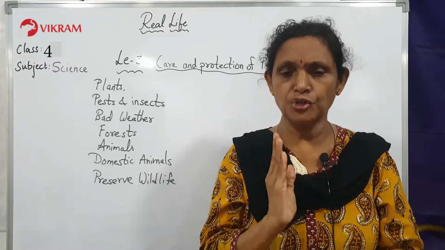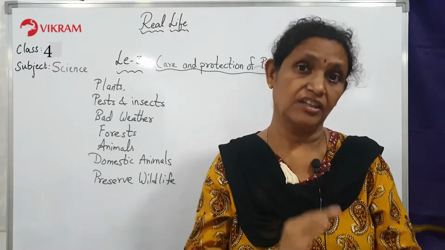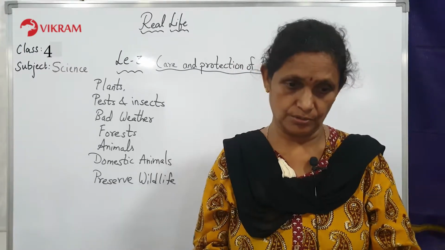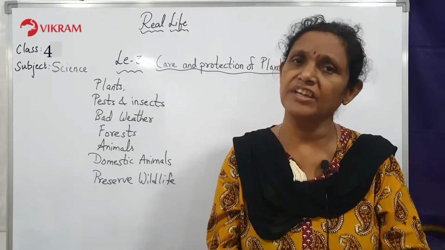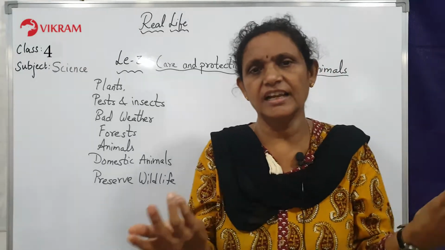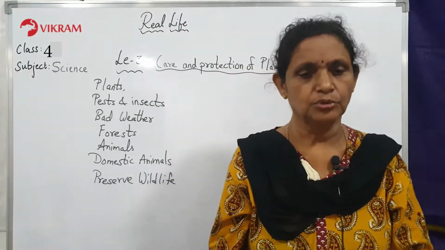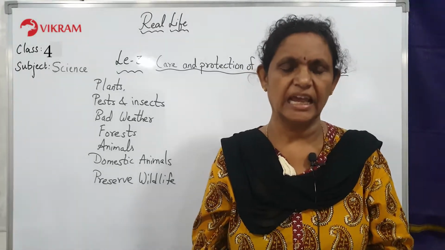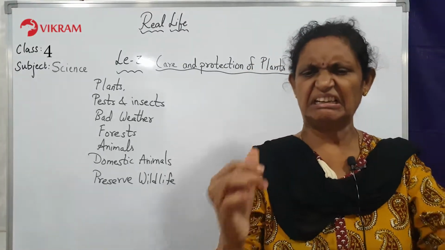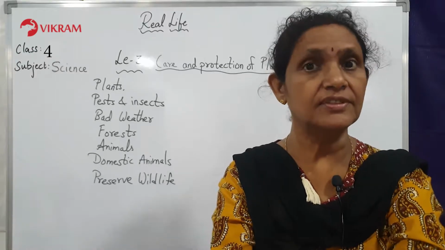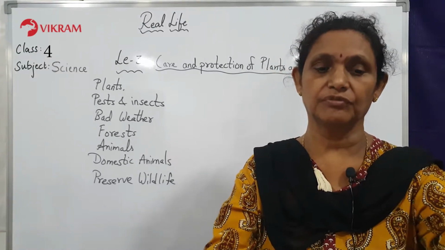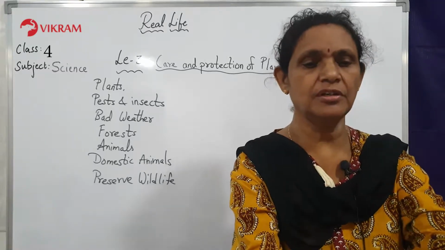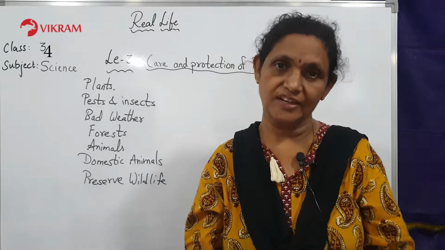So plants should be maintained in such a way that they have plenty of water and they have manuring also. And sunlight also is very important for the plants. Without sunlight there is no photosynthesis. So if plants do not get enough sunlight, they lose the green color and they become very pale, very light green and dried up like yellow leaves, and they will not grow well. So if they don't grow well, you will not get your food. Yes. So children, plants need a lot of sunlight, children.